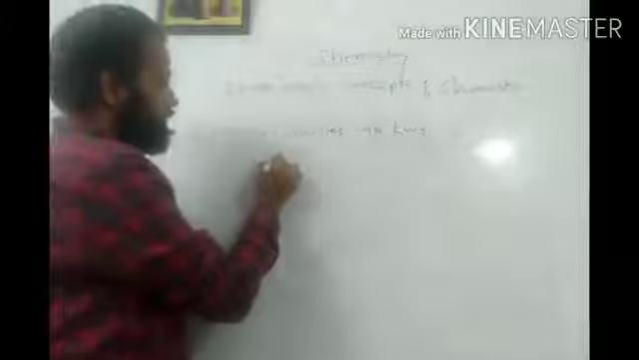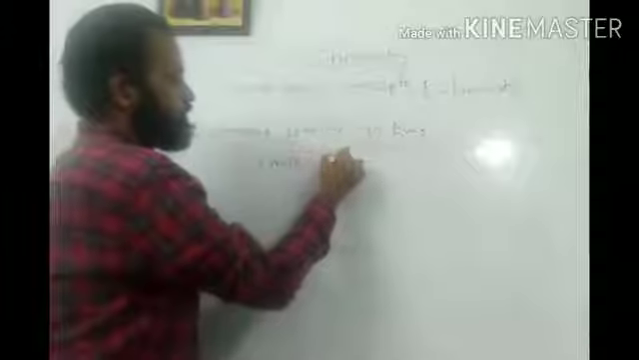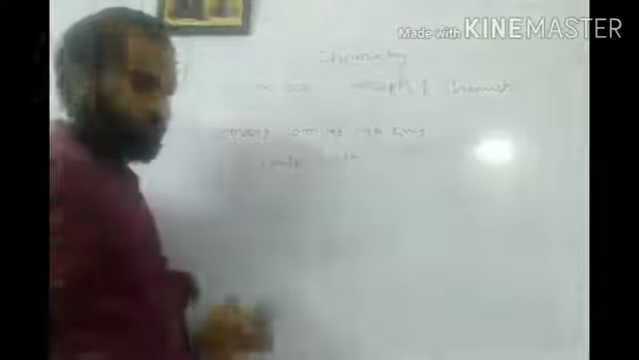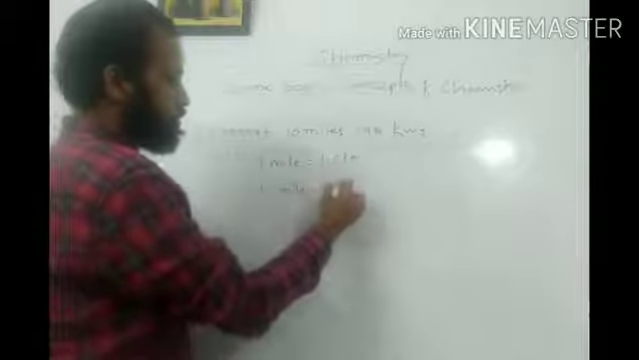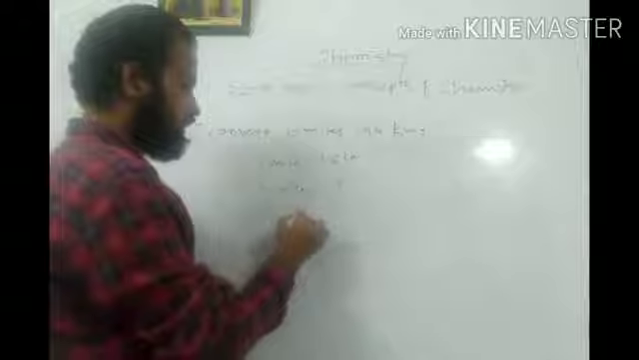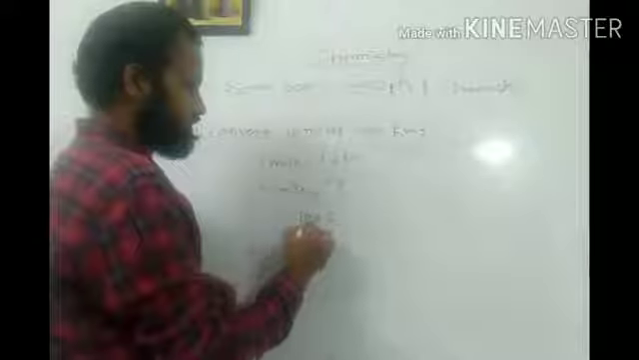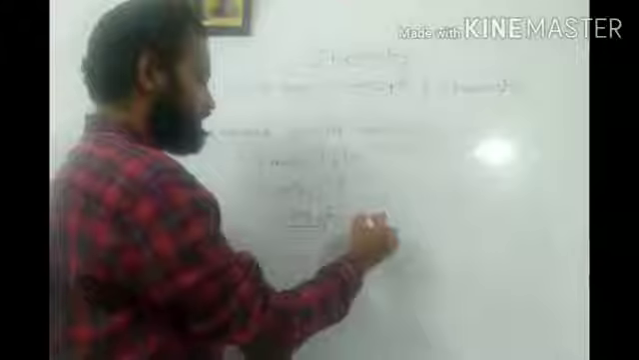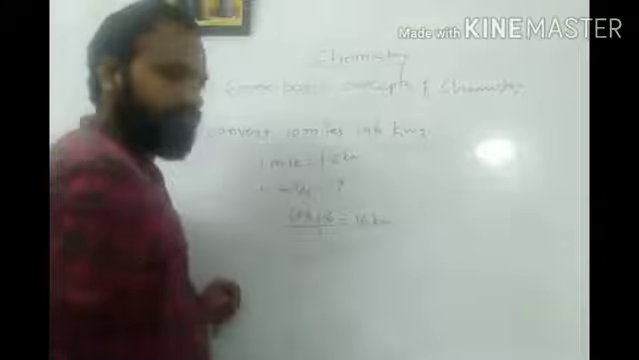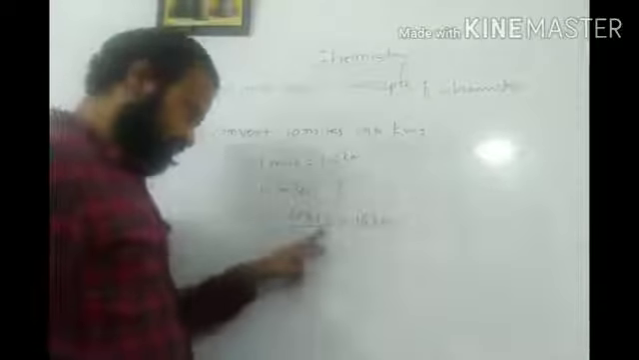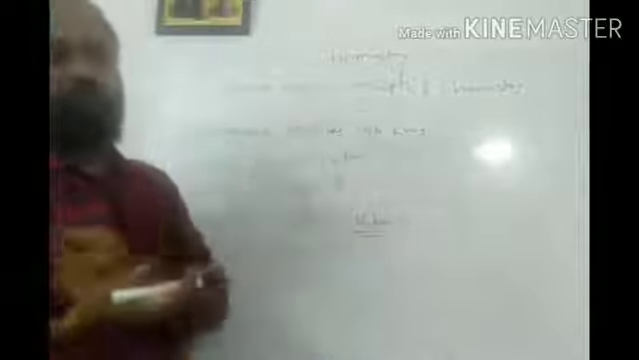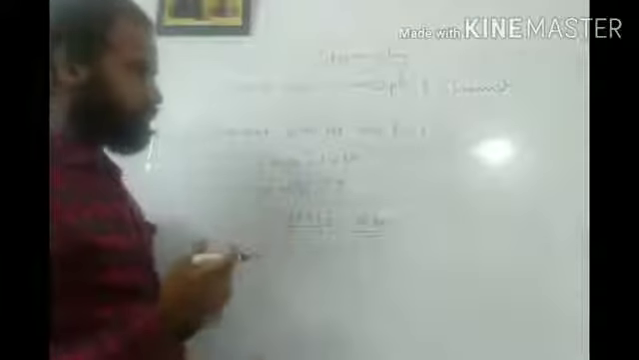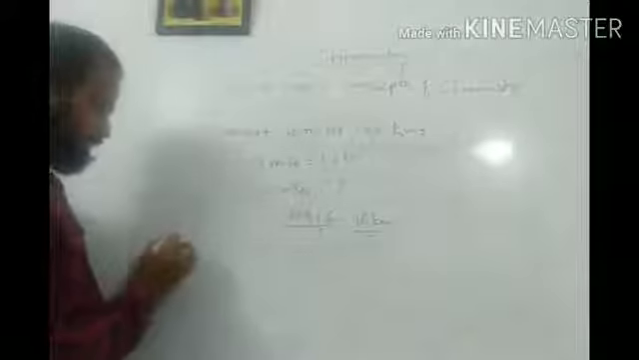As we all know, 1 mile is equal to 1.6 kilometers. Therefore 10 miles equals how much, according to the unitary method? 10 into 1.6 by 1 itself. So simply it is 16 kilometers. In this way you can easily convert miles into kilometers or kilometers into miles. Okay, I will see one more example here.